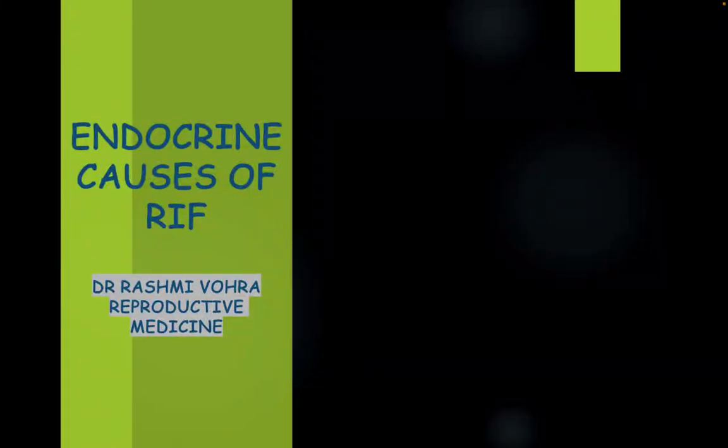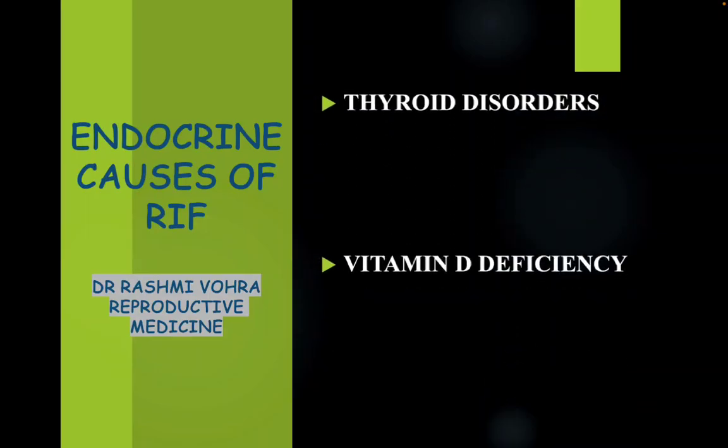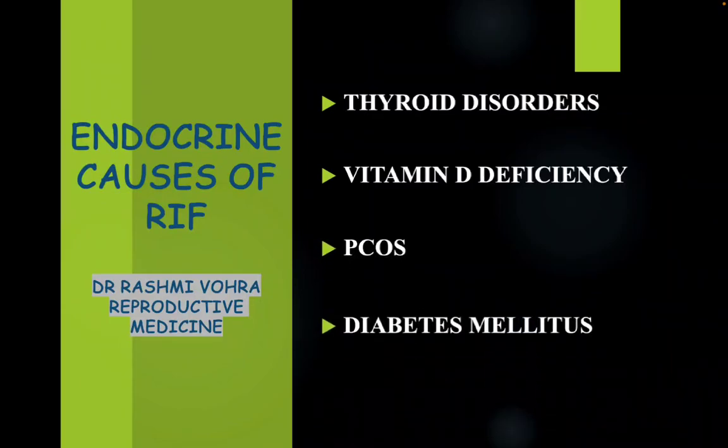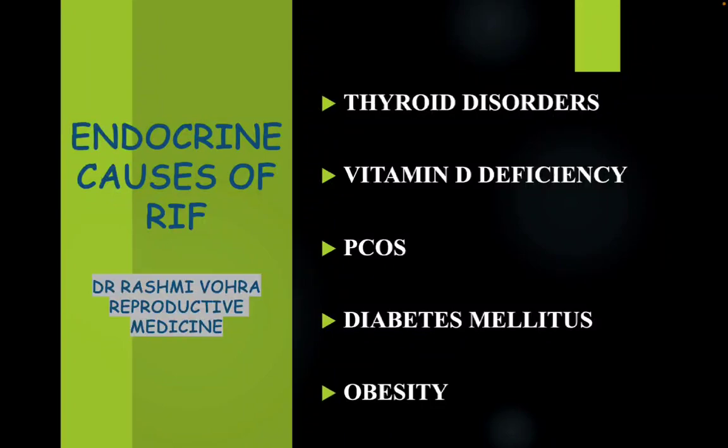Endocrine causes of RIF. We previously discussed thyroid disorders as a cause of RIF. Now we will be discussing further causes of RIF: vitamin D deficiency, PCOS, diabetes mellitus, and obesity. So these all are endocrine causes of RIF. Out of this, thyroid disorders we already have discussed.